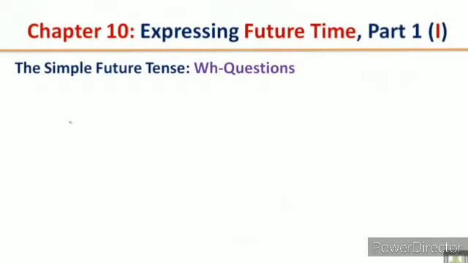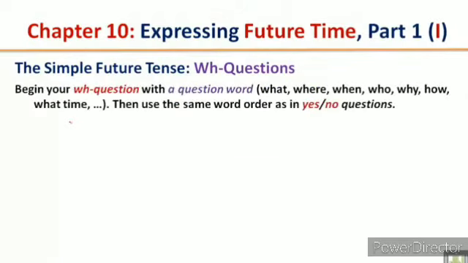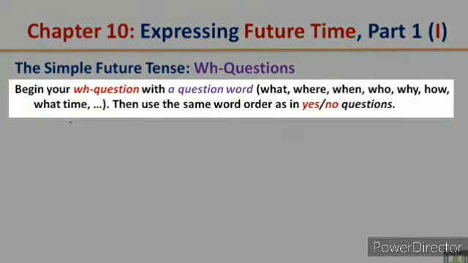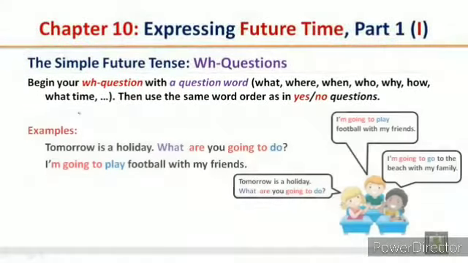The simple future tense, WH questions. Begin your WH question with a question word. What, where, when, who, why, how, what time. Then use the same word order as in yes or no questions.